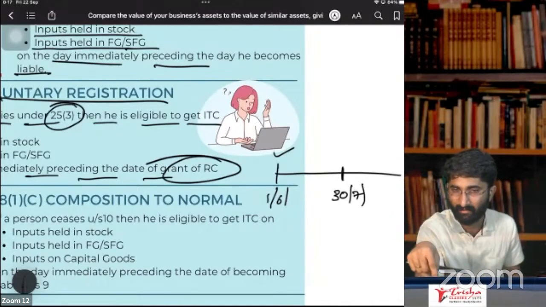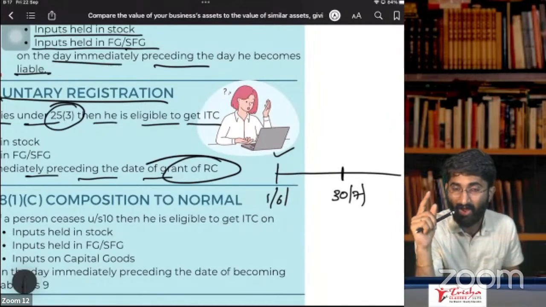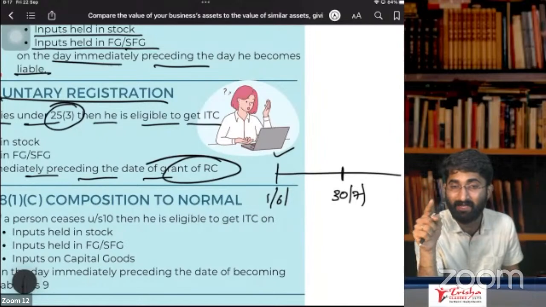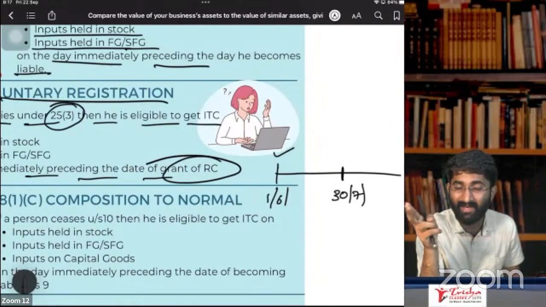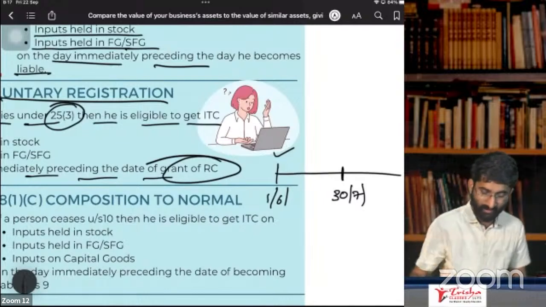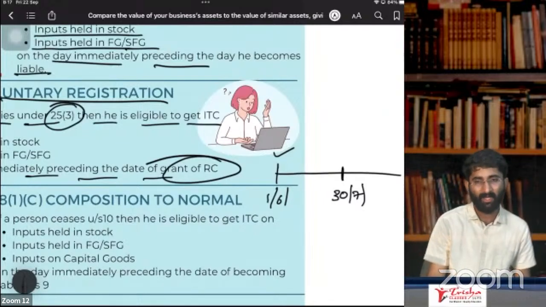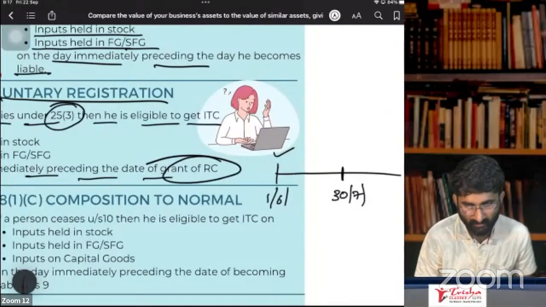If you remember, section number 24 is the road tank. In that, tank may T. What is T? TDS deductor and TCS collector. If TDS is deducted and TCS is collected, to claim that you have to take compulsory registration. That's why you have to go for compulsory registration here.